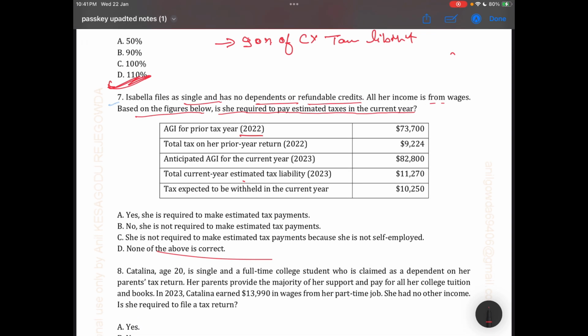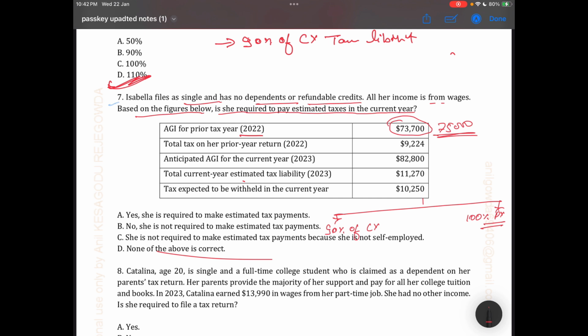If two conditions are satisfied, then he will not have to pay estimated tax. The first condition is if withholding is 90% of the current year or 100% of the previous year. Here I am saying 100% because he is single and his AGI is lower than 75, so I'll take 100%.